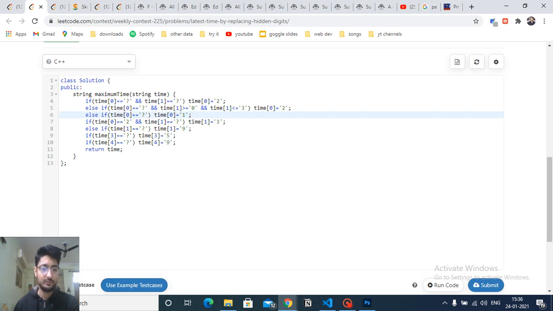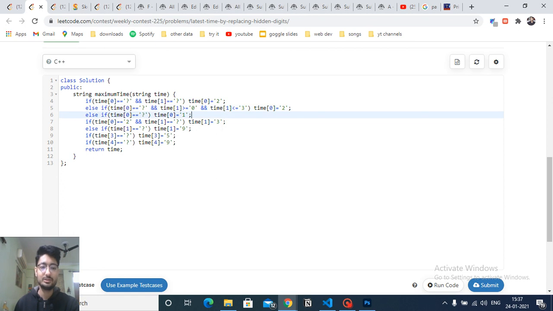This is for the 0th position and first position, and this is for the last positions. If the third is a question mark, then we always have to put 5. Else for the fourth, we have to put 9. For the first position, we have to check that if the first is a question mark and the second is a question mark, then we have to put 2. If the first is a question mark and the second is between 0 and 3, then we can put 2. Else we always have to put 1 in the first position.